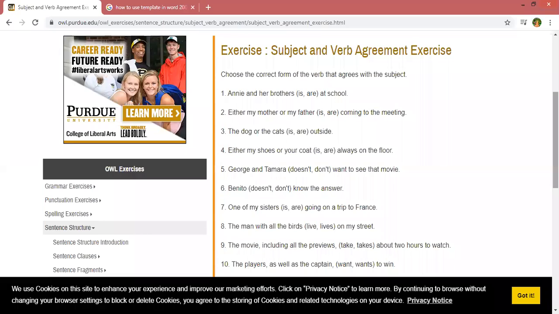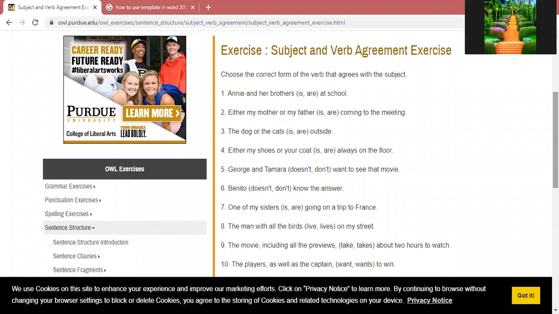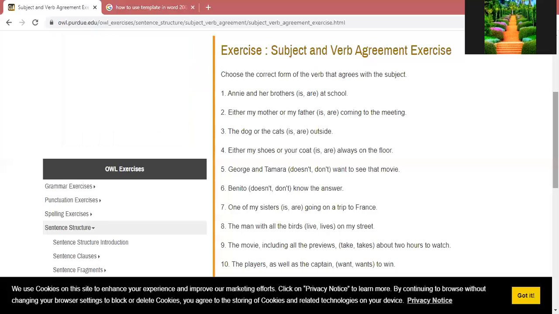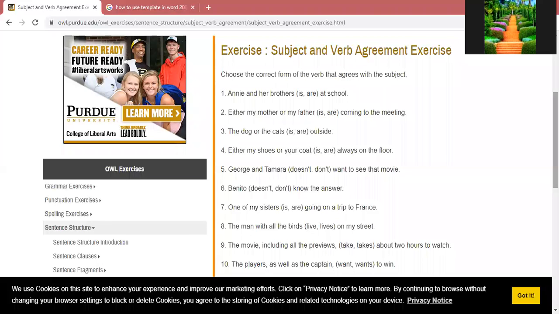It is school. So write down the answer of this question in your registers. You have to submit the answers of this exercise on your LMS website as well in the 15th week. Number one sentence is: Annie and her brothers are at school. Hurry up, write down the answer. The correct verb is either is or are. You have to select any one option from these two given options.